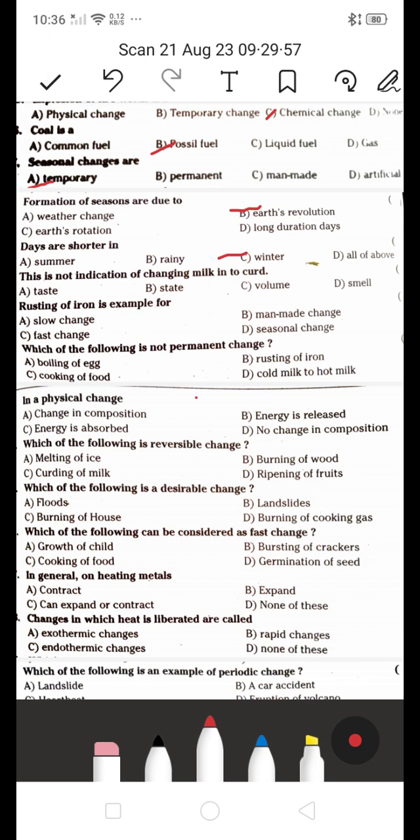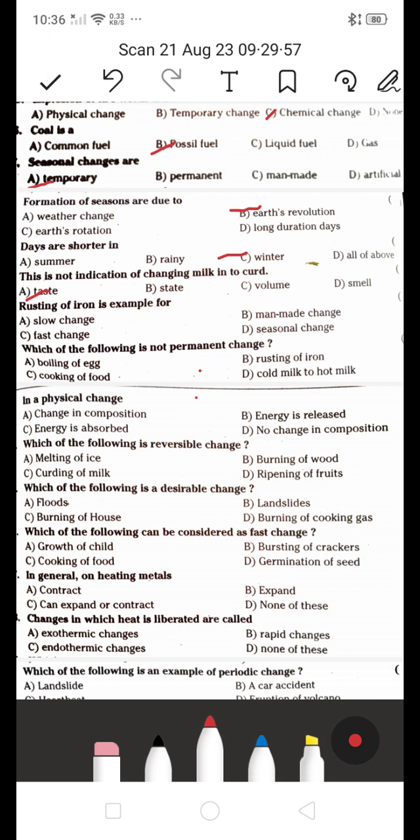Next, this is not an indication of changing milk to curd. ఇండికేషన్ కానిది అంటున్నారు. Is it taste, or state, or volume, or smell? కానిది, so they're asking about not an indication. So it's A, taste. A is the right answer.